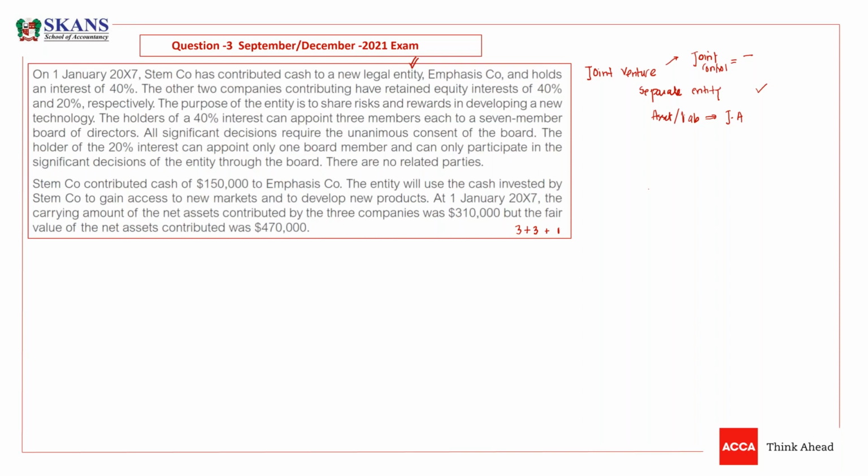So what does it mean? Just tell me, what does it mean? So all the parties have board members, and they are saying there must be unanimous decisions. Unanimous decisions means all the 7 directors have to agree.